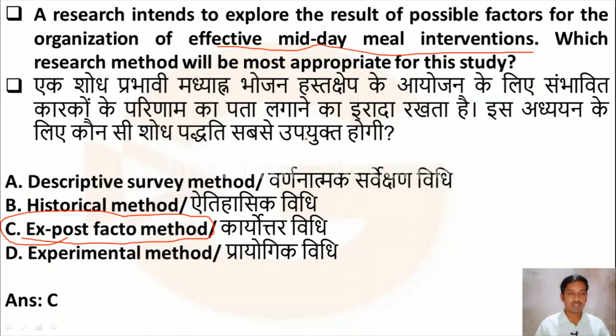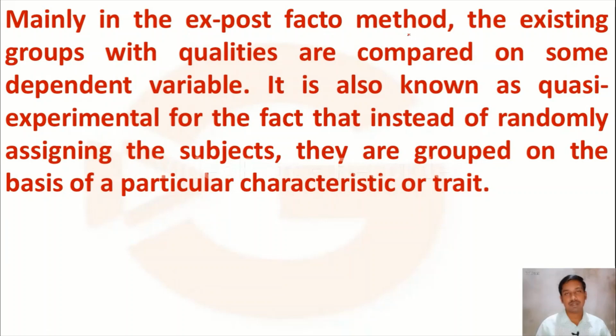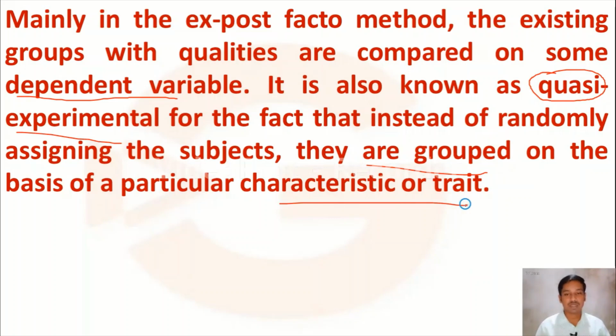Here the researcher will use the ex post facto method to find the effective midday meal intervention. Mainly in the ex post facto method, existing groups with qualities are compared on the same dependent variable, and it is also known as quasi experimental. Please remember it. Ex post facto research is known as quasi experimental, for the fact that instead of randomly assigning the subjects, they are grouped on the basis of particular characteristics. This is about the ex post facto method.